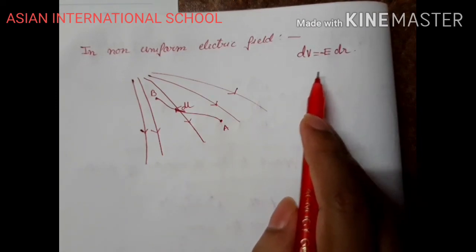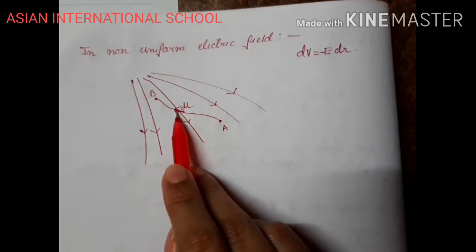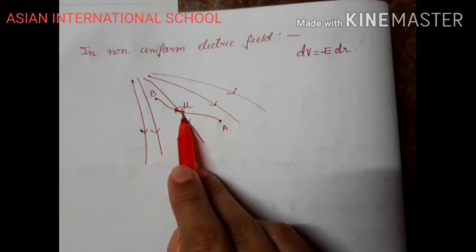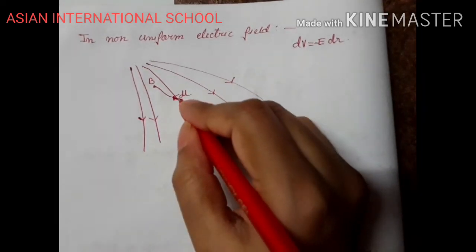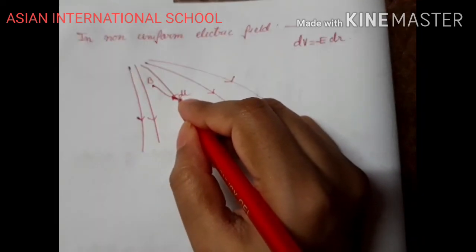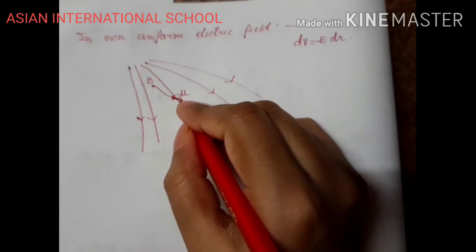So what will we do? We will consider a small elementary portion. This elementary portion is so small that we can consider that for this small portion, the electric field is uniform.